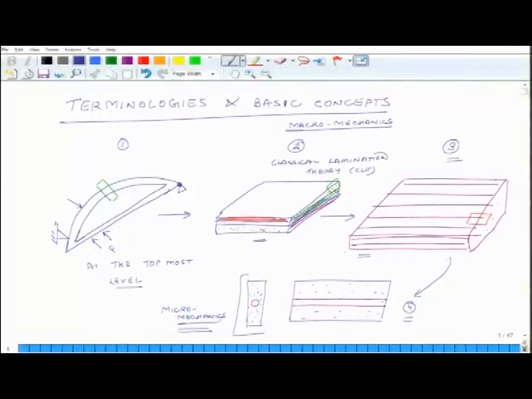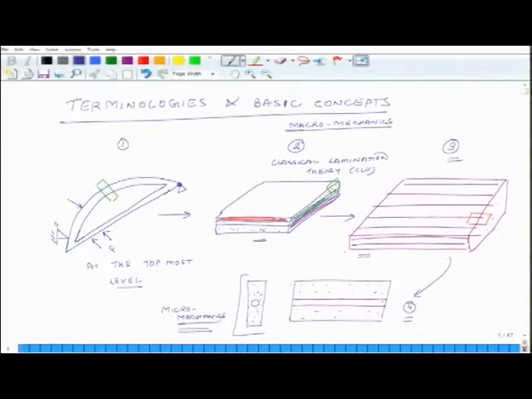And once we have this understanding, classical lamination theory, basically the theory tells us how rectangular plates of a structure behave when they are subjected to external forces and constraints. And then once we have a knowledge of this classical lamination theory, then using the method of structural mechanics, we can understand the overall behavior of the structure.